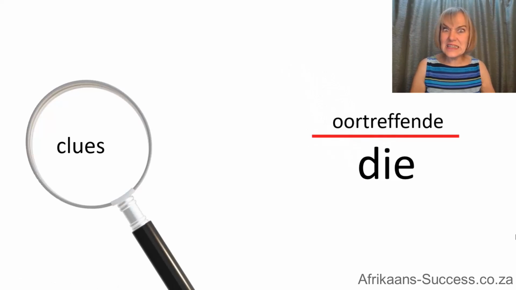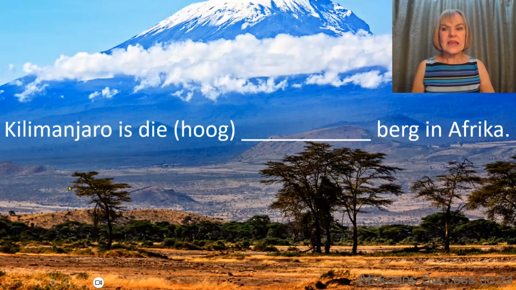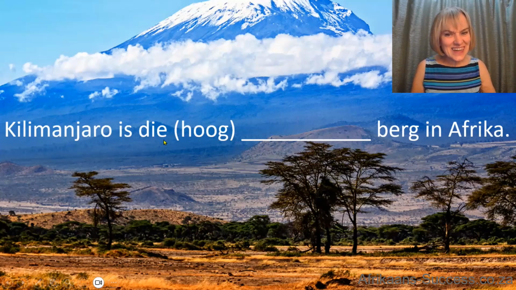Okay, so if you see D just before the word you have to change, or the degree of comparison. Not anywhere in the subject, anywhere in the sentence. If it's just before the word, like for instance here, Kilimanjaro is D and then hoog. You see the D is right before the word that you need to change.